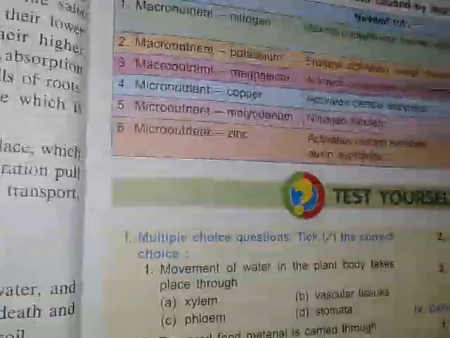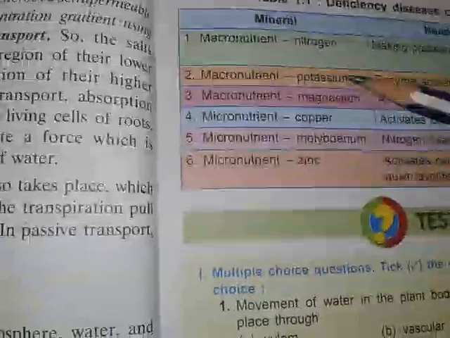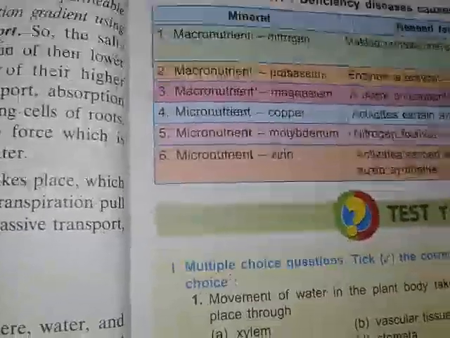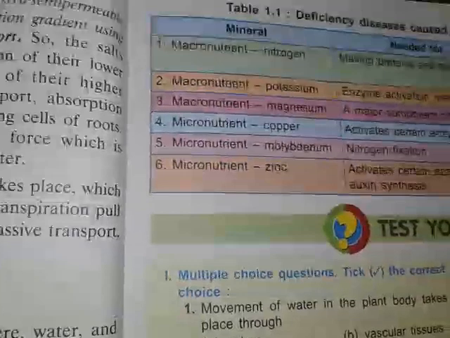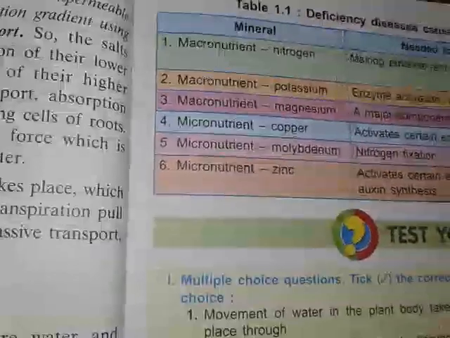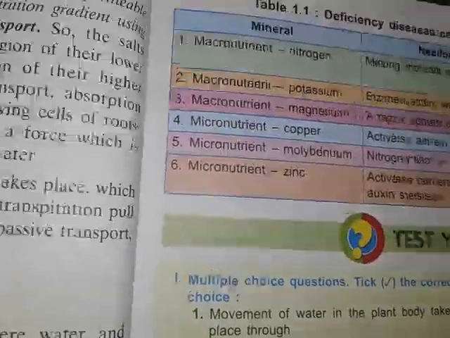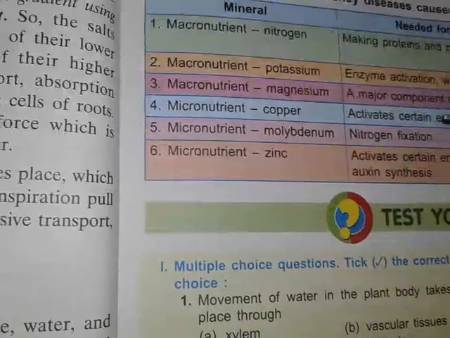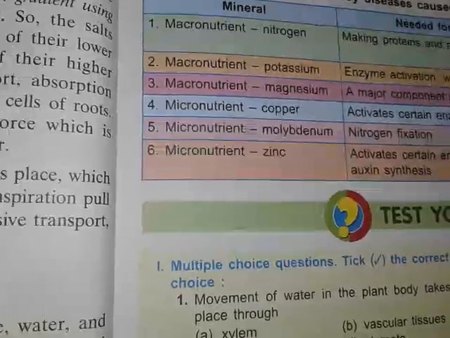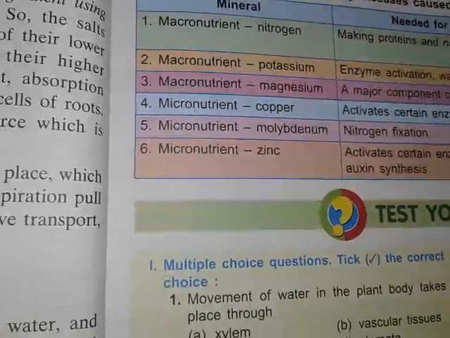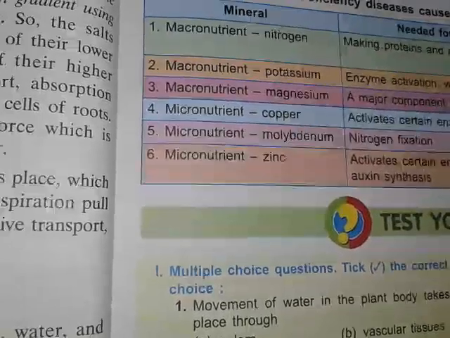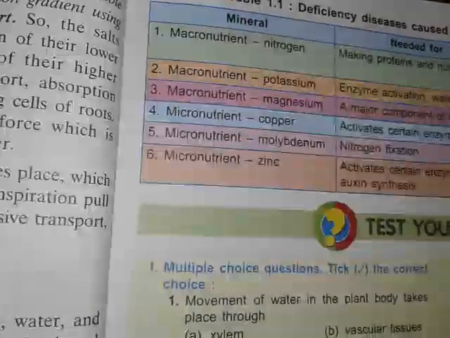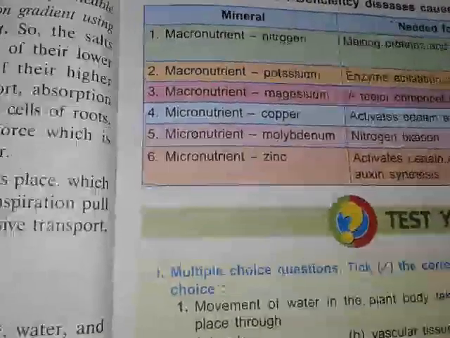Okay, so these are the deficiency diseases caused by the lack of essential nutrients. The main essential nutrients are nitrogen, potassium and magnesium. These are all related to chlorosis disease, meaning leaves turn yellow. Other deficiencies include poor growth of the plants. The micronutrients copper, molybdenum and zinc are mainly used for nitrogen fixation and enzyme activation, and their deficiency also causes slow growth. That is the deficiency symptom of some essential nutrients.